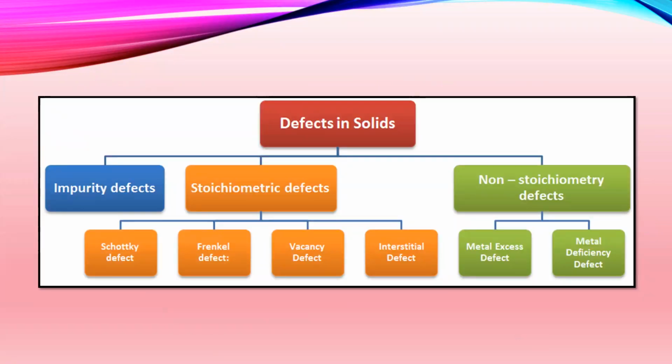Next, we are going to learn about defects in solids. Now, what are defects? Defects mean some impurities, some changes, some faults in the structure. That is known as defects. Defects in solids are classified basically into three types: impurity defects, stoichiometric defects, and non-stoichiometric defects. Stoichiometric defects are again classified into four different types known as Schottky defect, Frenkel defect, vacancy defect, and interstitial defect. Whereas non-stoichiometric defects are classified into metal excess defect and metal deficiency defect.